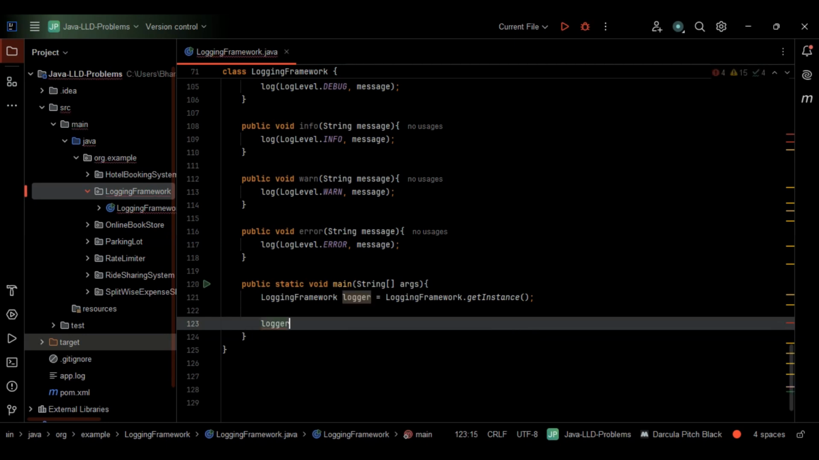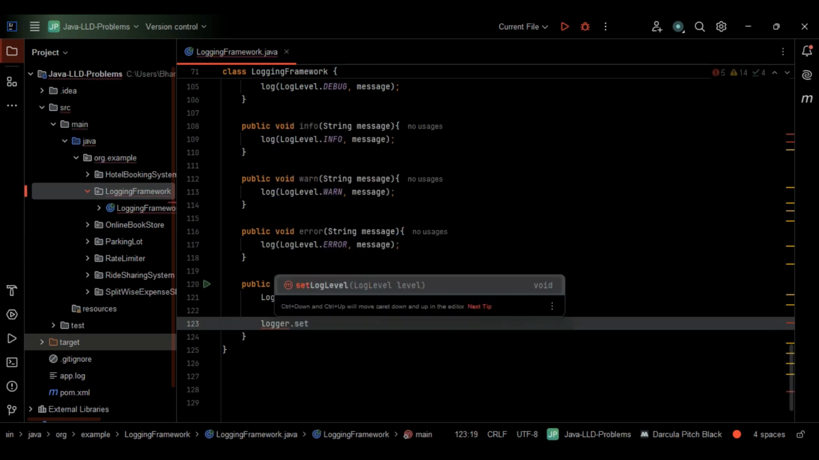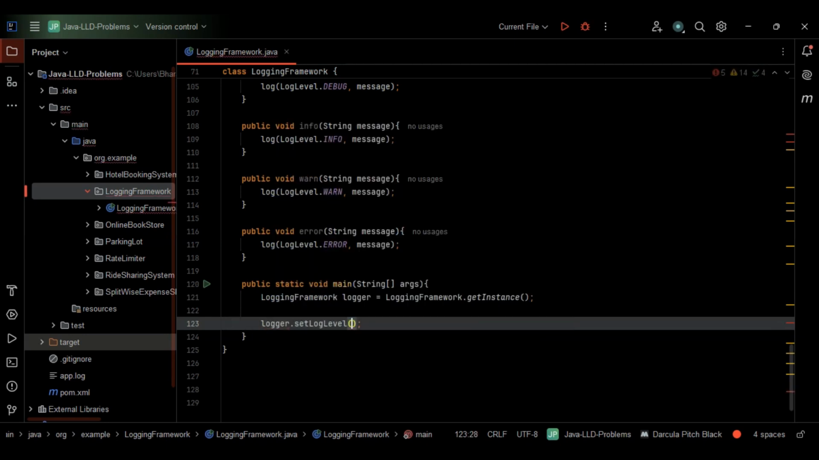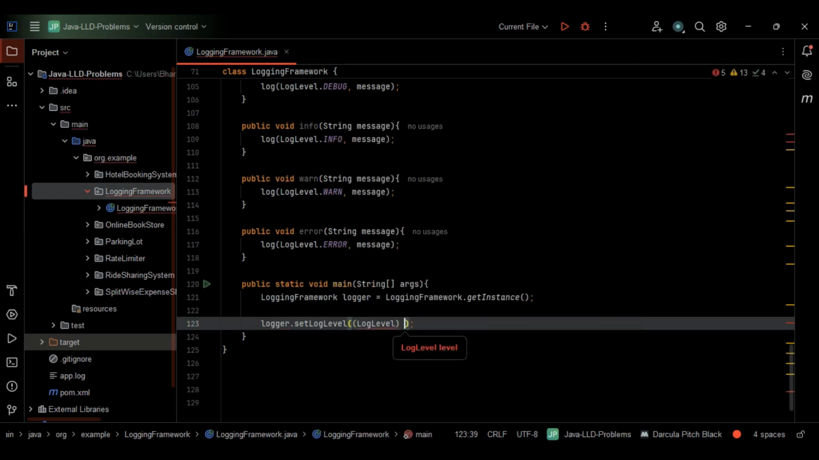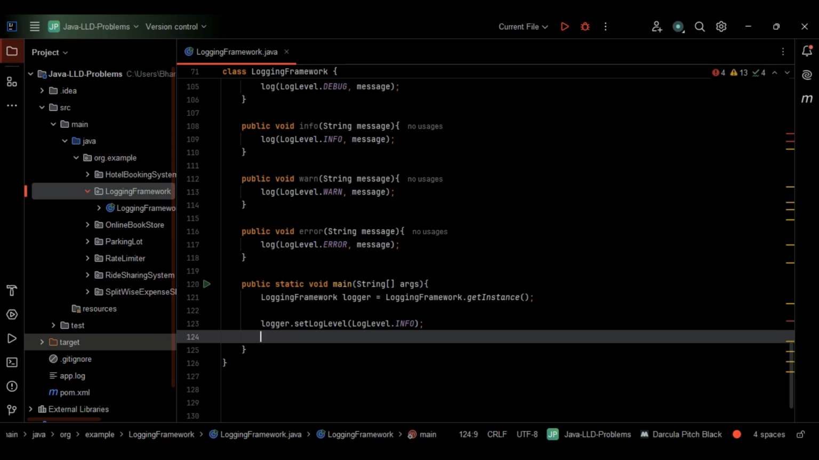So I'll just give here logger dot set log level. Within this one, let me give log level. Why two parentheses here? Let me remove one. So this will be log level dot info. Basically, this is fine. The second one it is showing, this is fine.